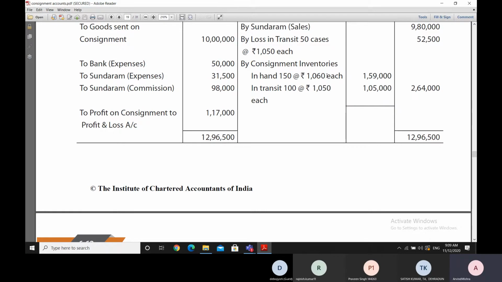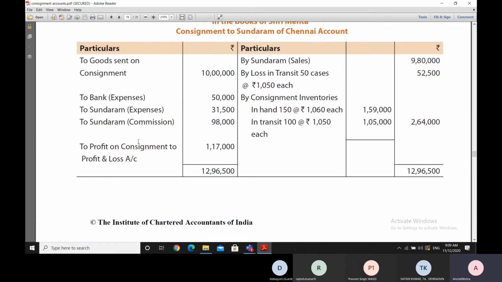We'll add rupees 10 to rupees 1,050 to get a figure of 1,060 for every case which is in hand of the inventory. So we'll multiply 1,060 with 150 to get an inventory valuation of the cases which are still left at 1,59,000 rupees. So total we are getting the consignment inventory valuation at 2,64,000 rupees. So after doing all this, we get a profit on consignment of 1,17,000 rupees.